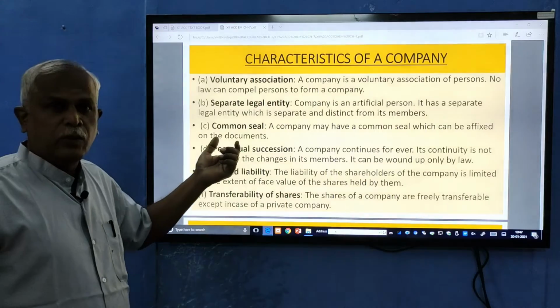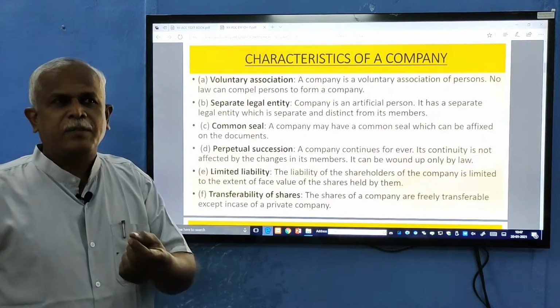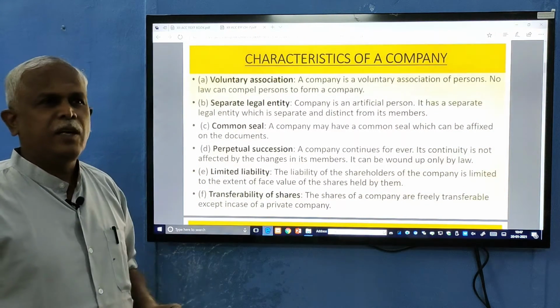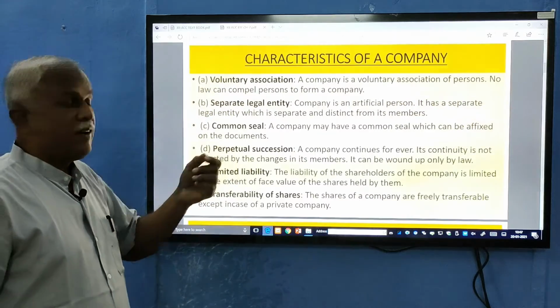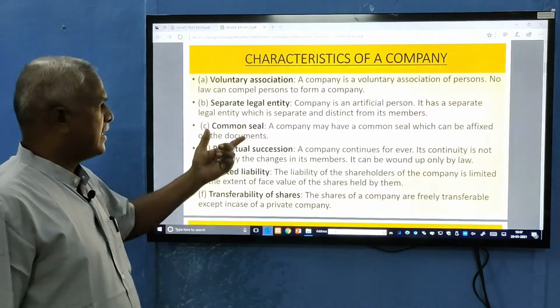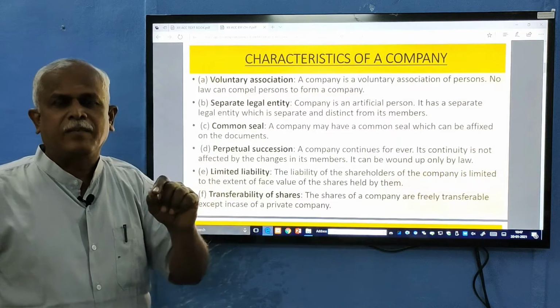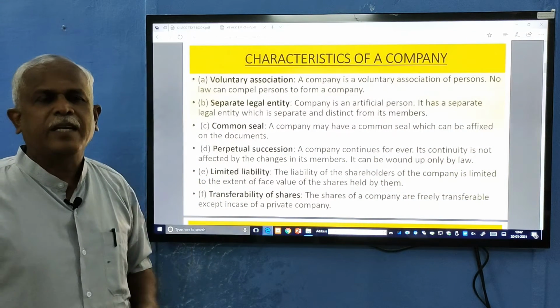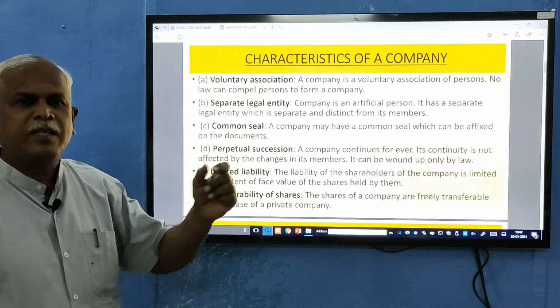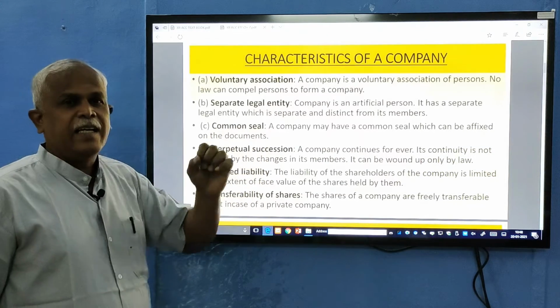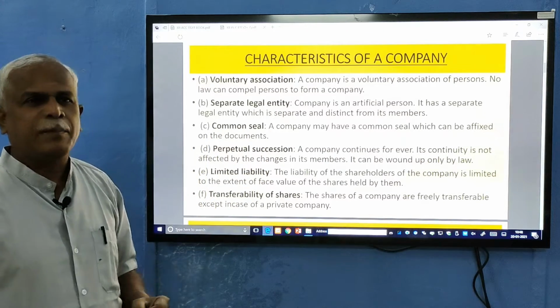Common seal: we know a natural person may sign a document. He will have a distinct signature, but a company, since it is an artificial person, cannot sign. So the people working in it in a position will sign, and they will fix the seal of that company.